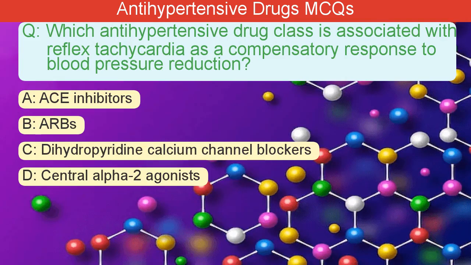Which antihypertensive drug class is associated with reflex tachycardia as a compensatory response to blood pressure reduction? A. ACE inhibitors. B. ARBs. C. Dihydropyridine calcium channel blockers. D. Central alpha-2 agonists.